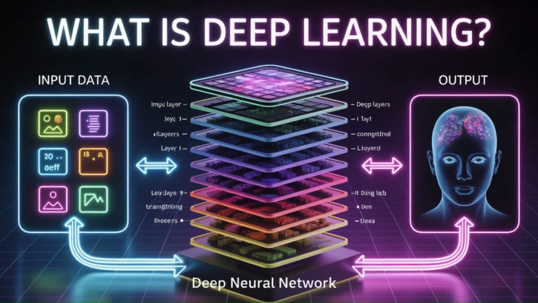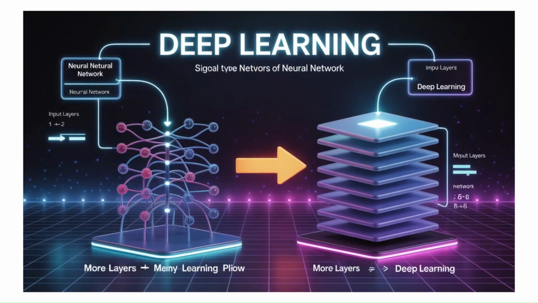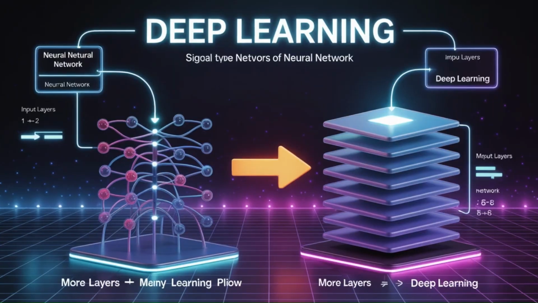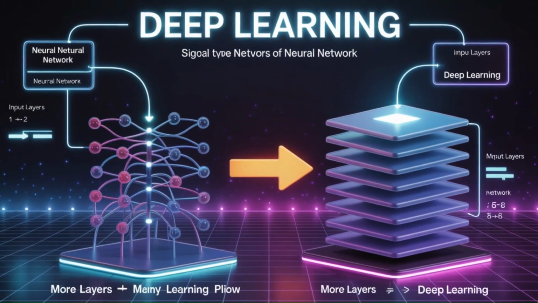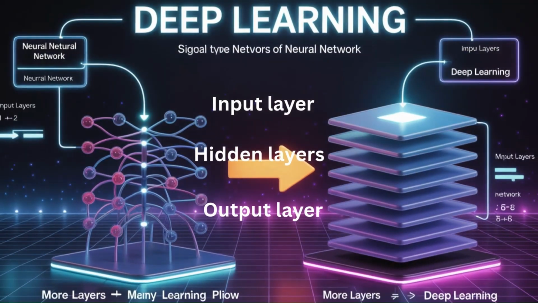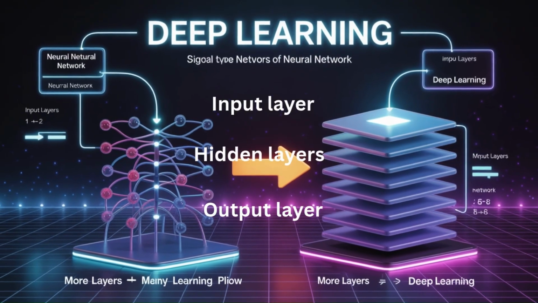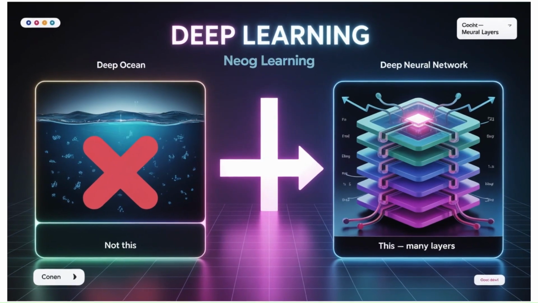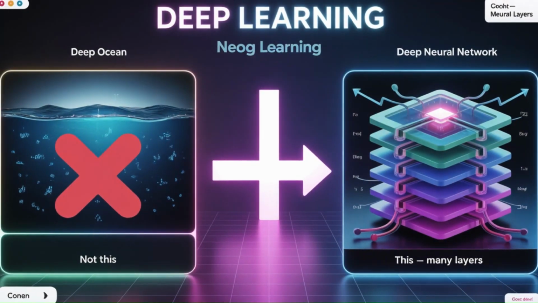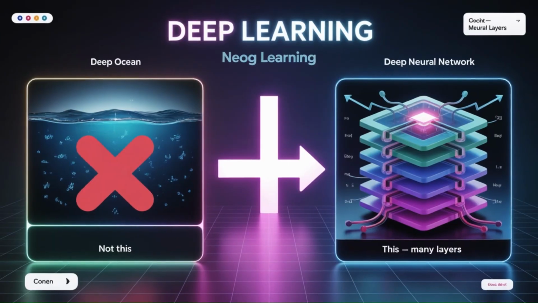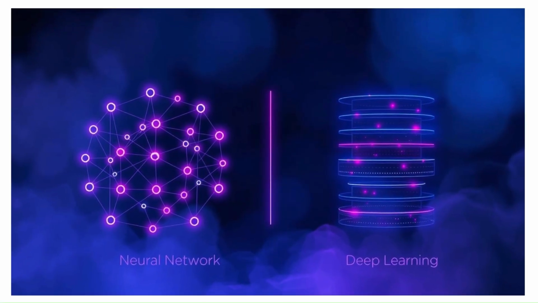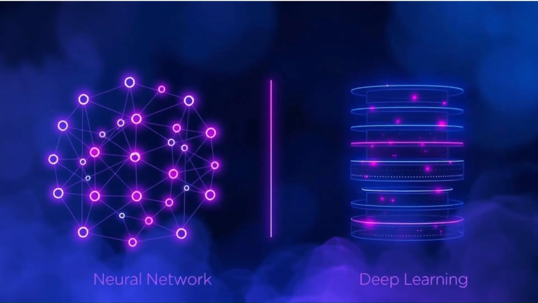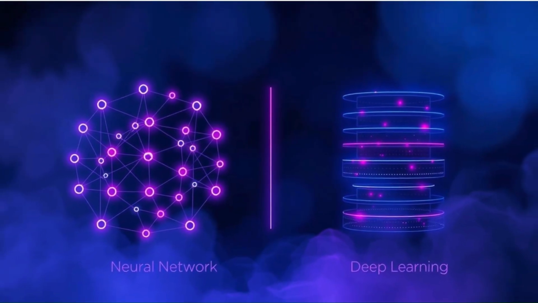What is deep learning? Deep learning is a special type of neural network. Remember, earlier we talked about neural networks having layers: input layer, hidden layers, output layer. The word deep does not mean deep like the ocean. It means deep equals many layers. So, neural network, few layers. Deep learning, many layers. More layers equals the AI can learn more complex patterns.